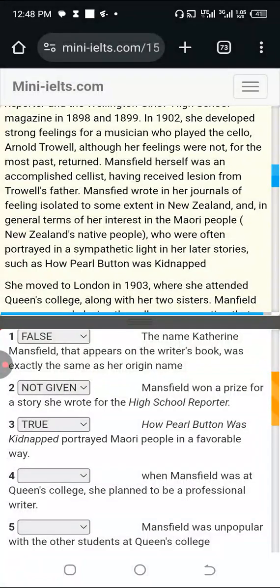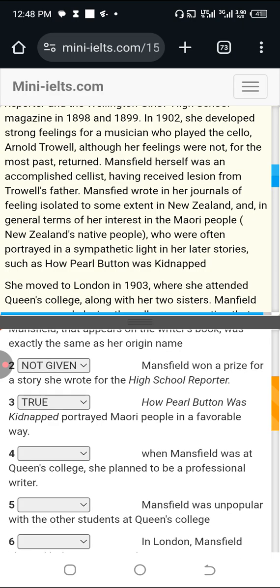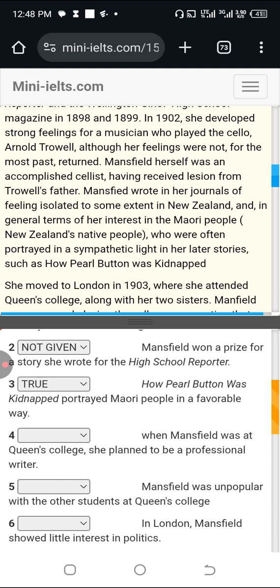Sympathetic light, in other words, you are sympathizing with them. Maybe they are going through some difficulties or something, and you are trying to garner support for them. Sympathy for them. Is that going to be true or not given? I don't know, but I think I'll go for true.